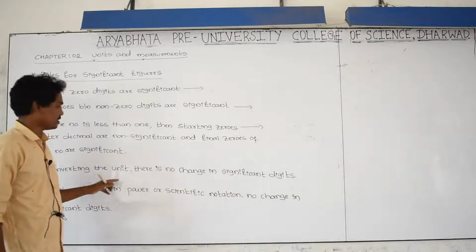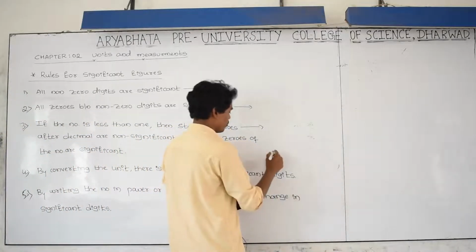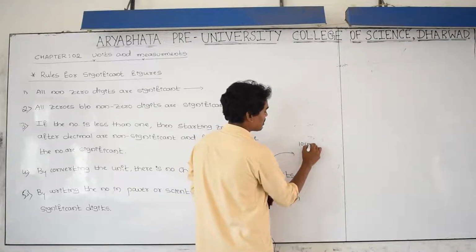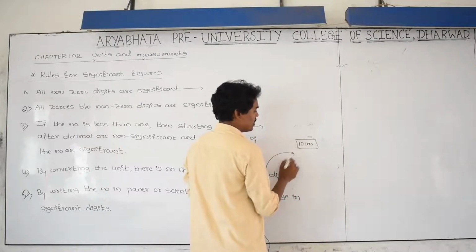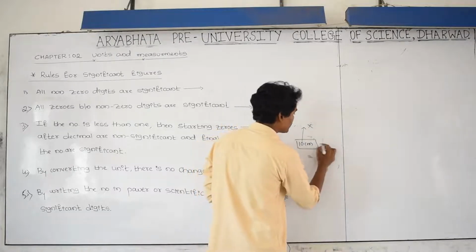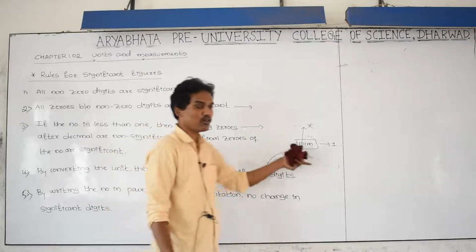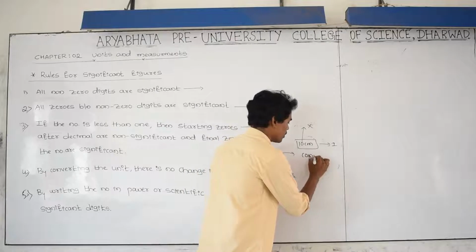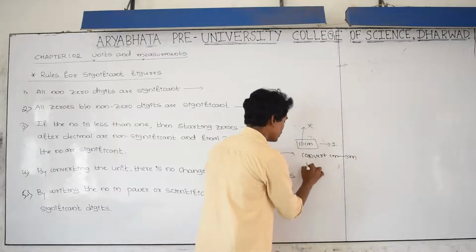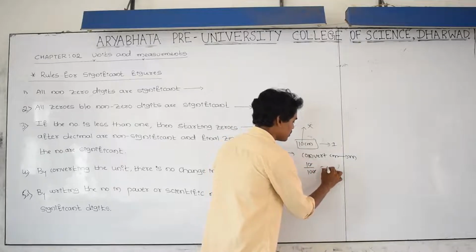By converting one unit to another unit, there is no change in the significant digits. For example, the fourth one, 10 centimeter is there. Don't consider this 0. How many significant digits? Only 1. Unit is centimeter. Convert centimeter to meter. Then 10 divided by 100, the 0 0 getting cancelled. What is the answer? 0.1 meter.